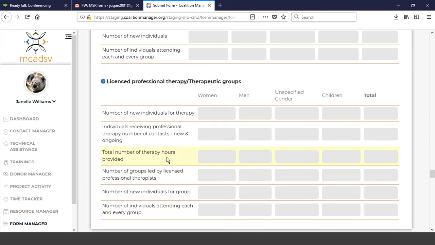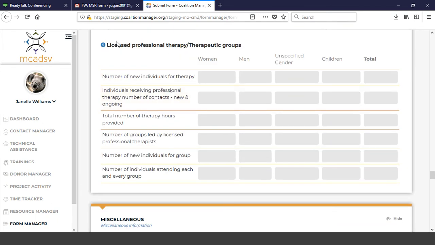Licensed professional therapy and therapeutic groups. So if somebody's receiving therapy from your organization, you're going to count the person receiving that for the very first time, one time again in that federal fiscal year, so the number of new individuals for therapy. And then you're going to continue to keep track of, like you have already, the individuals receiving therapy, new and ongoing, so those contacts. And then the total number of therapy hours, individual therapy hours that have been provided.